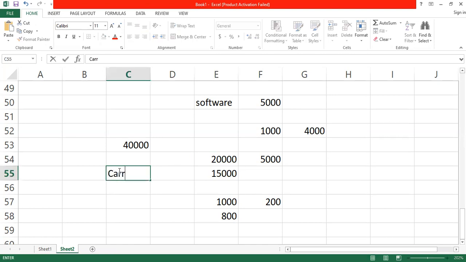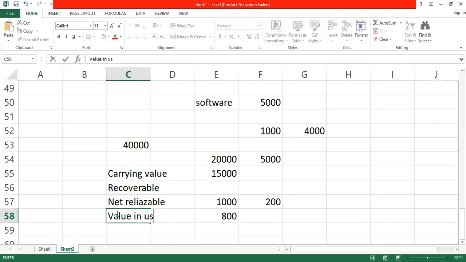So under impairment, we look at three issues. We look at carrying value, which is the normal way: cost minus accumulated depreciation less any impairment. Then we look at what we call recoverable amount. The recoverable amount in this case is the 15,000 I'm talking about. But under the recoverable amount, we have two: the net realizable value, or the fair value less cost to sell, and we also have what we call value in use.